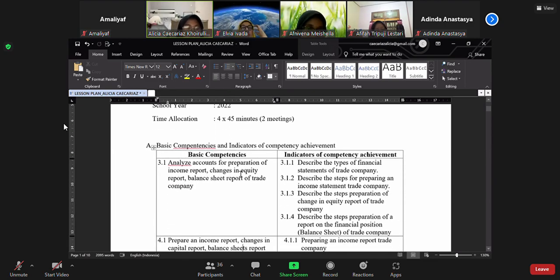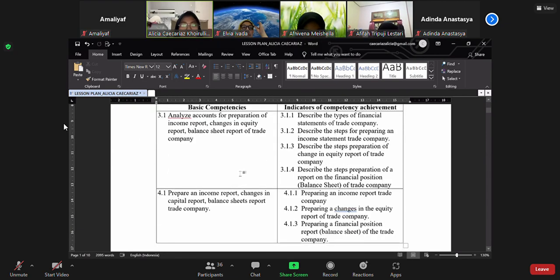Okay, next, point A, basic competencies and indicators of competency achievement. Basic competency number 3: analyze accounts for preparation of the income report, change in equity report, and balance sheet report of the trade company.